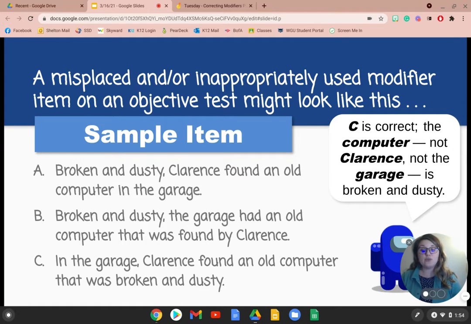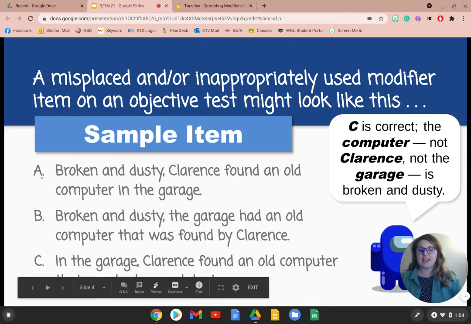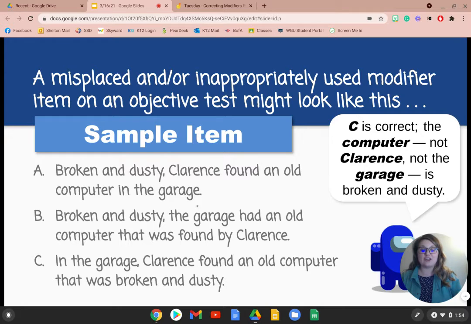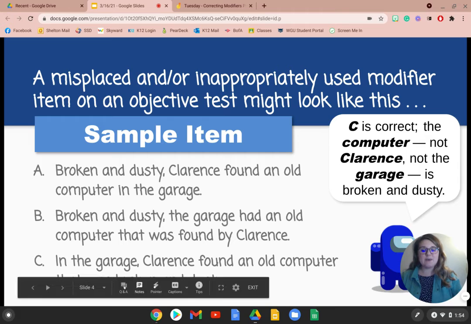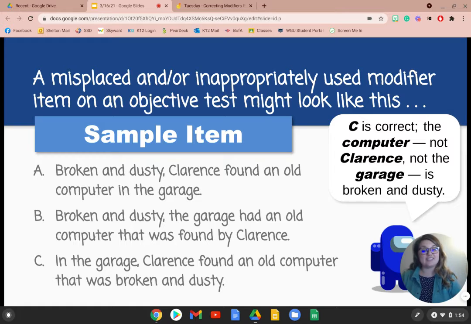So the correct answer would be C, because the computer, not Clarence and not the garage, is the thing that is broken and dusty. If we look at A, broken and dusty Clarence, that's confusing. Same with B, broken and dusty the garage. That's not what we're trying to say is broken and dusty. But in this 3rd example, in the garage, Clarence found an old computer that was broken and dusty, it's very clear that we're talking about the computer, not Clarence and the garage.